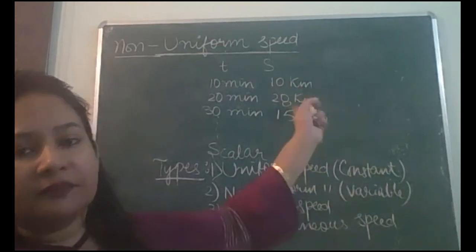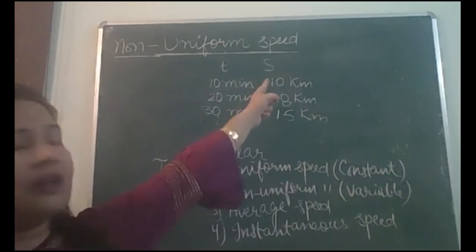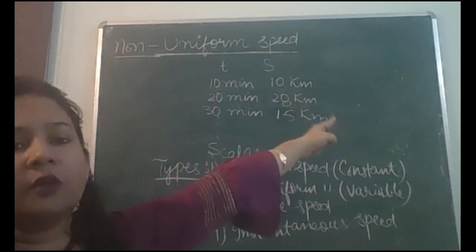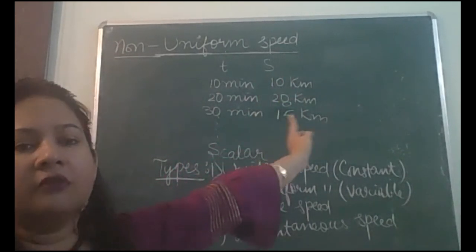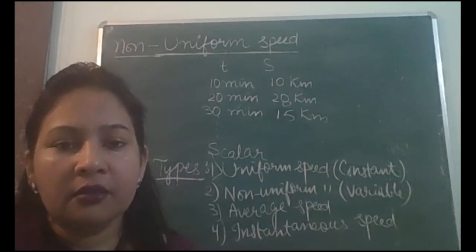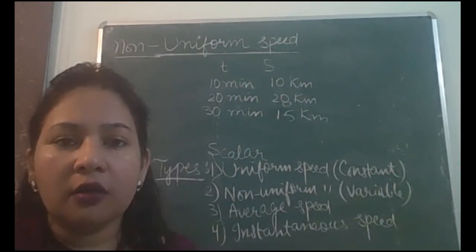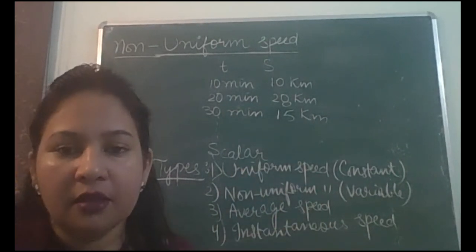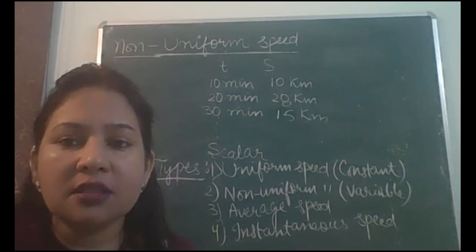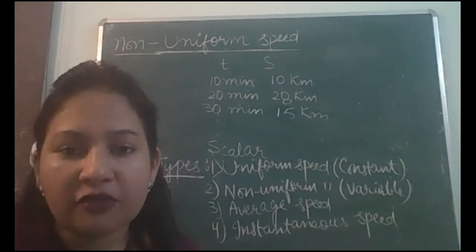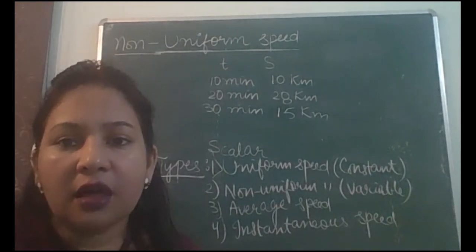Example लिखिए ये वाला. Now a car covering 10 kilometer in 10 minutes, 28 kilometer in 20 minutes, 15 kilometer in 30 minutes and so on. Okay, so only writing a car, that won't be a sufficient example. You have to mention car's example there in both types of speed. So you have to be particular what the car is doing.